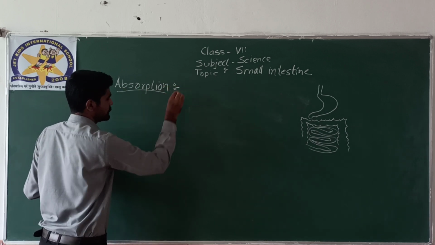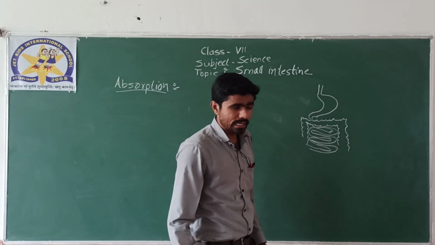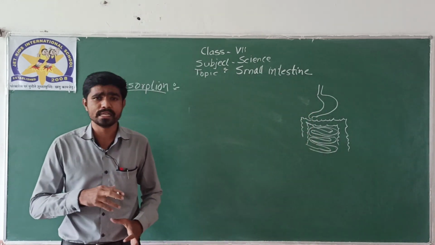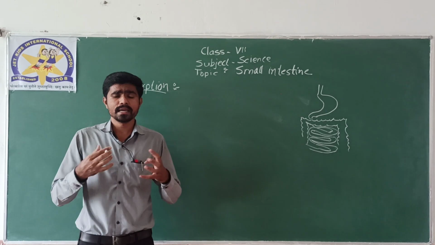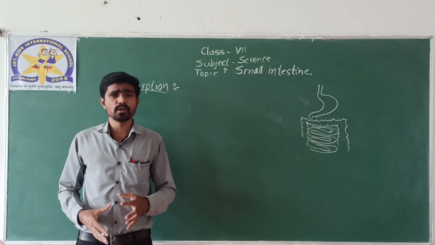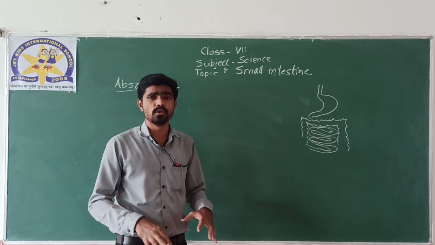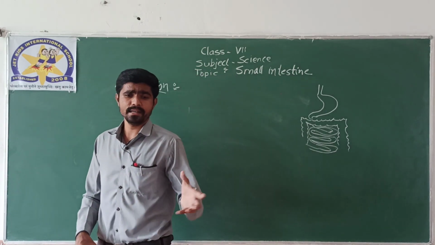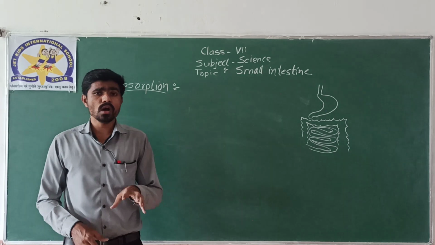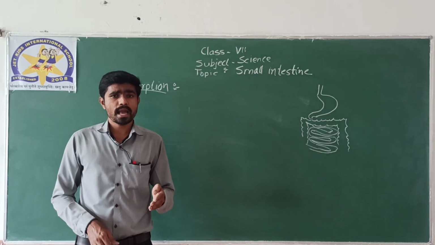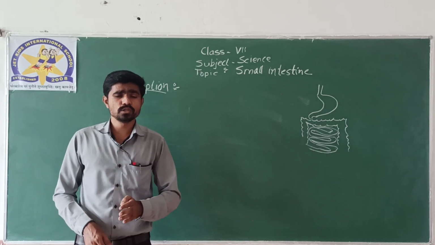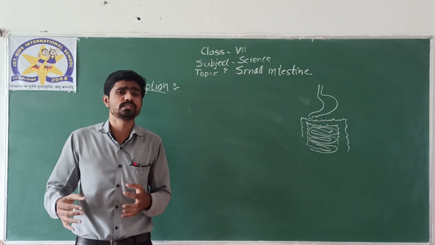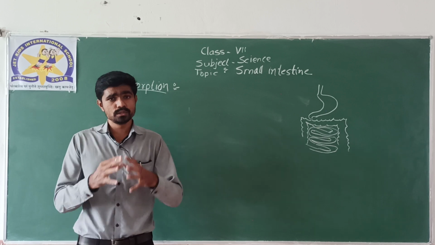Now see, you have to understand this point. Till date we have studied regarding digestion. अब तक हमने ये पढ़ा है कि डाइजेस्ट कैसे होता है फूड पार्टिकल. First and most important step in the digestion of any food particle is saliva. Saliva plays a role. Then stomach. Then we saw pancreatic juice as well as the bile juice secreted by the liver came and mixed with the food and again digested, converted the complex foods into simpler form.